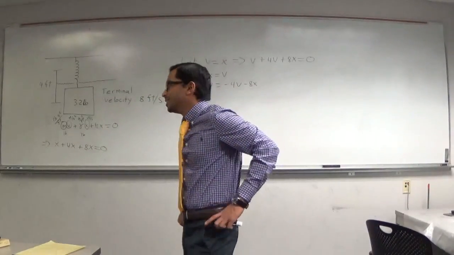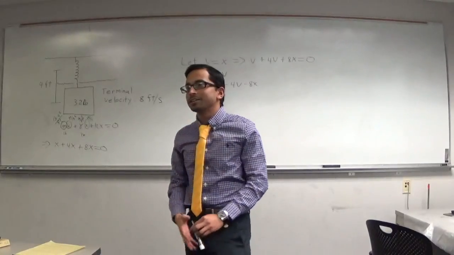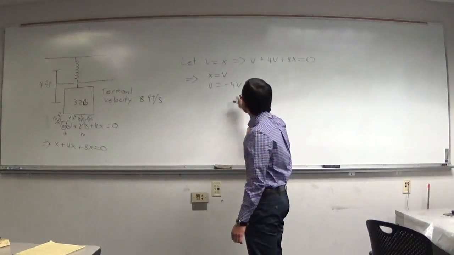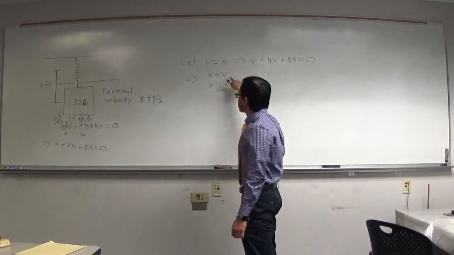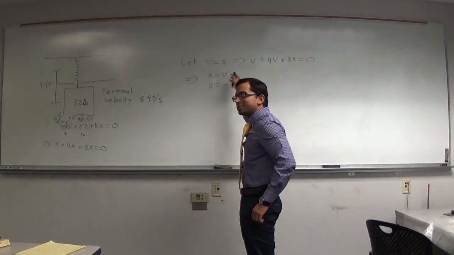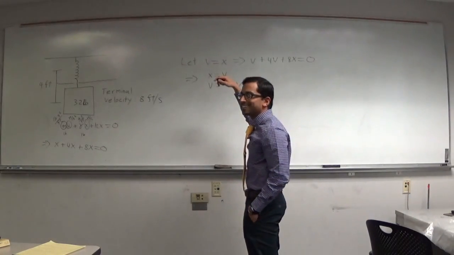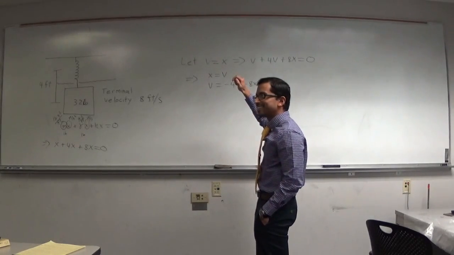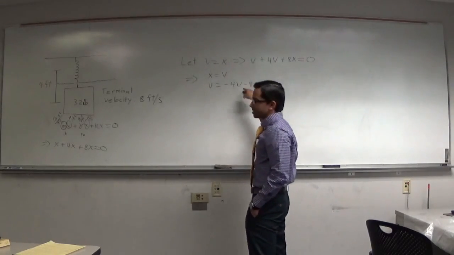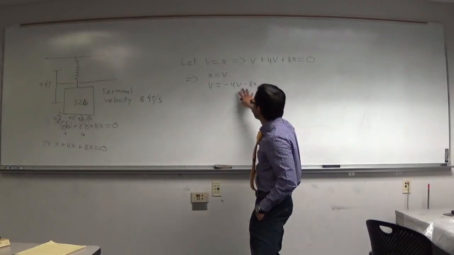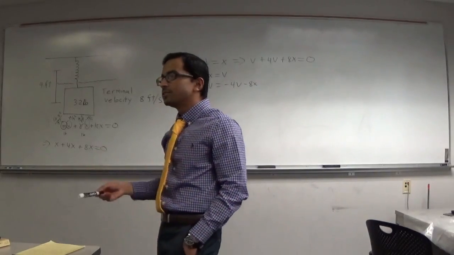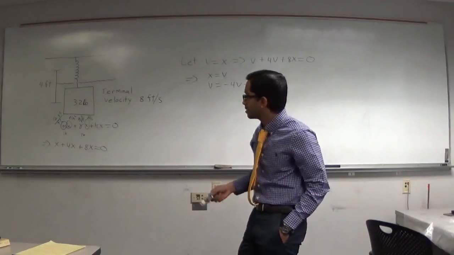In ODEs we didn't really find fixed points, but we can find them for this. It's not too difficult. You tell me what the fixed points are. When v equals 0, x had to be 0 too. Yep, so the fixed point is 0, 0. It's a very easy fixed point, but let's do that in the next class for the 473 review.